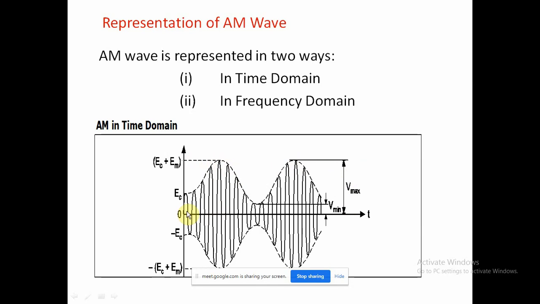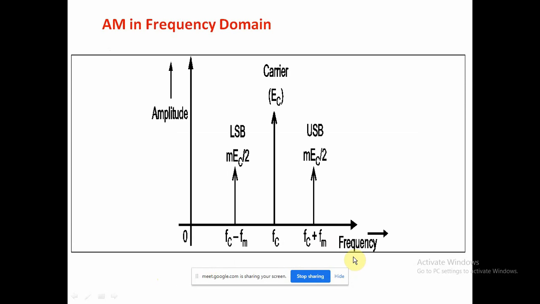This is above the axis, and below the axis it goes to the minus, that is EC plus EM. That is the time domain representation. In the frequency domain, it is shown in graphical representation. In the center is FC, the carrier frequency. Here is the lower sideband, here is the upper sideband.